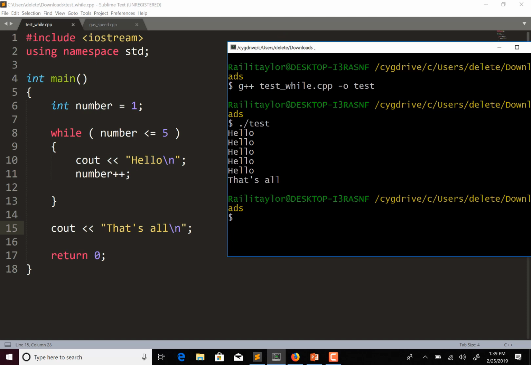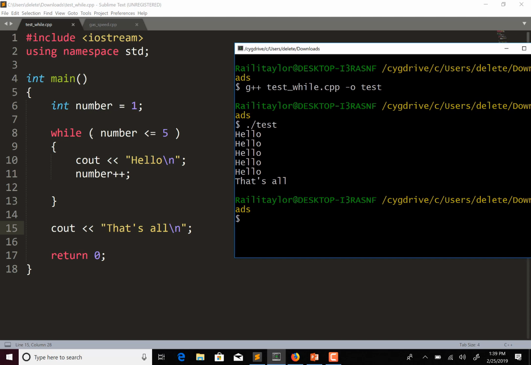So one thing I want to mention with this while loop, the while loop is considered a pre-test loop. And the reason why is because it tests the expression before the iteration. So it's going to test and see if number is less than or equal to 5 before it runs through the code in the loop.